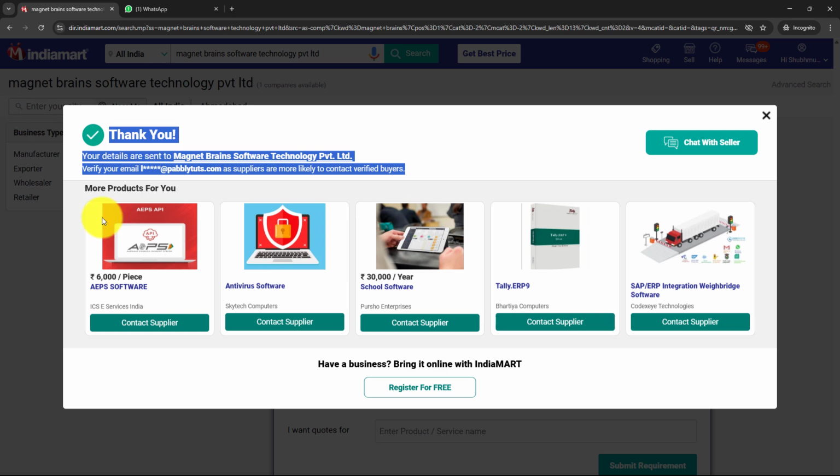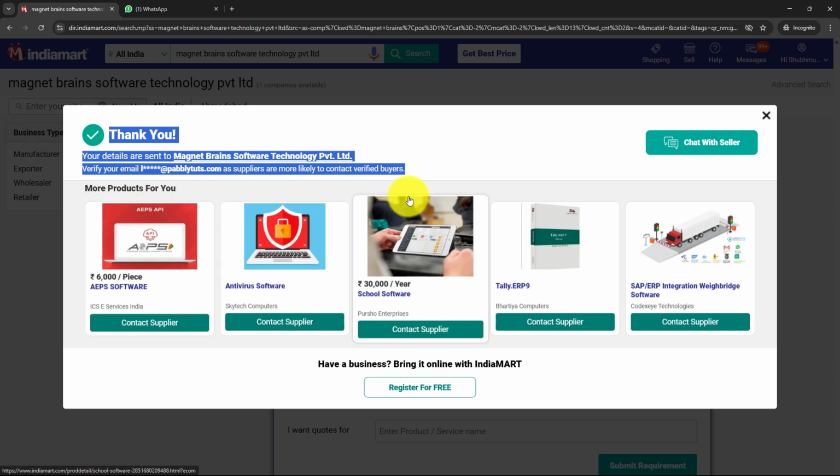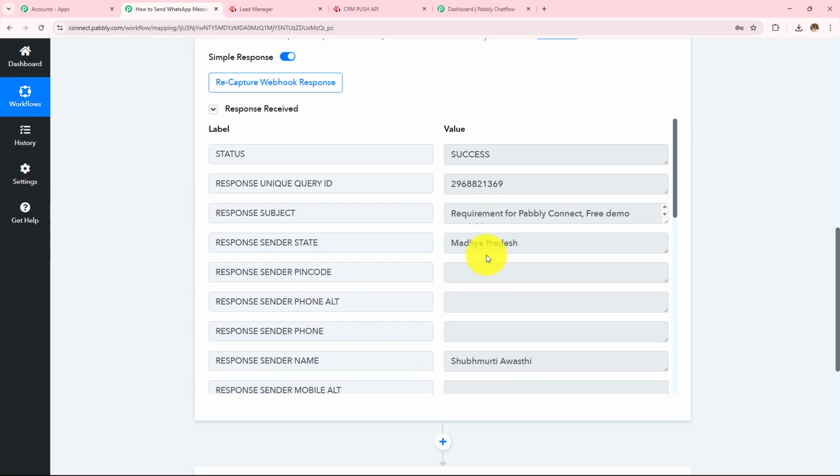Here I've successfully submitted my query to my own business, and now Pabbly Connect should capture all that details. So let's quickly open my Pabbly Connect. And if I scroll down, I can see that I have received the response.